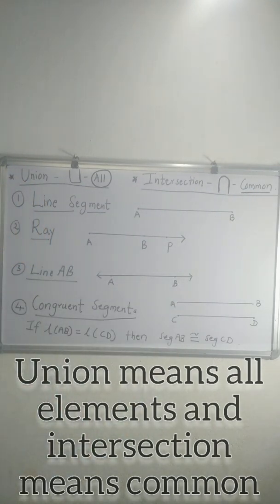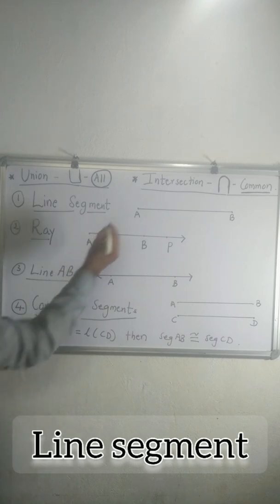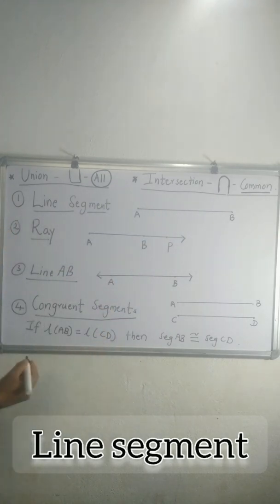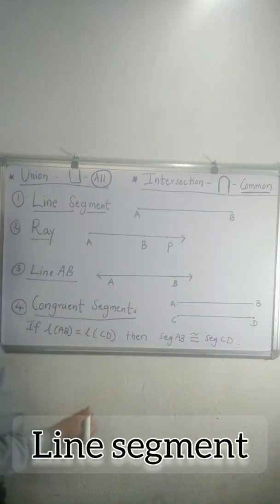Now first, you already studied the definition of line segment. A line segment is defined as the distance or length between two endpoints, including these two endpoints and whatever points are there.